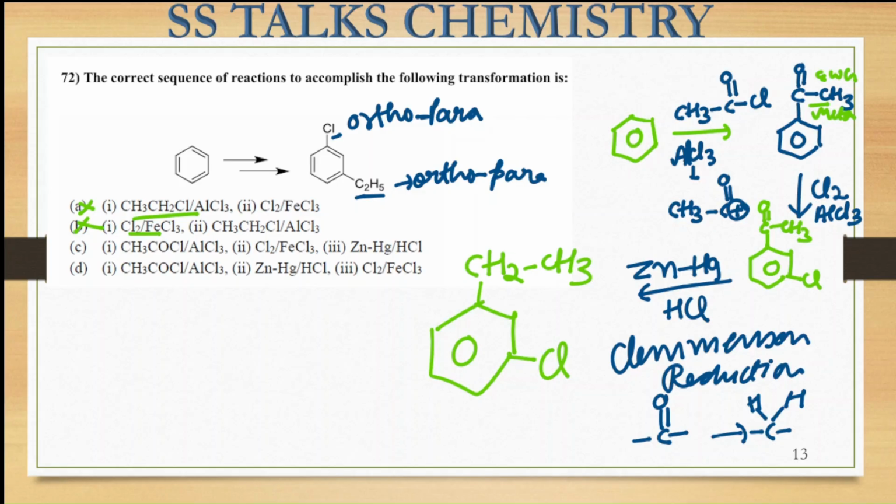Now in option C, if I see, firstly the acylation has been done, then the chlorination, and then the Clemmensen reduction takes place. So that is the correct sequence they have written. So the correct option is option C. You can cross check it with option D as well. Firstly the alkylation, then acylation, and then they are saying Clemmensen reduction, but that is going to give again the alkyl species, and then on further doing the chlorination it will come at the ortho-para position. So that is not your answer. Alright, the correct option is option C for this particular question. I hope this one is clear.